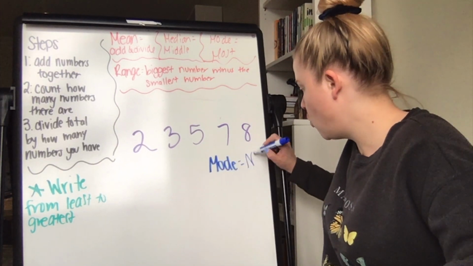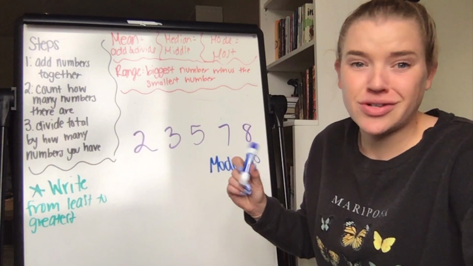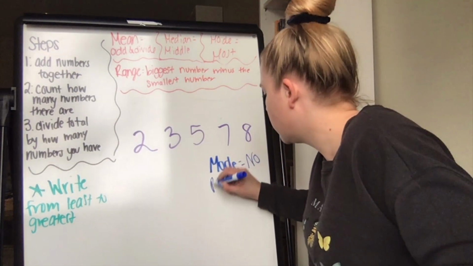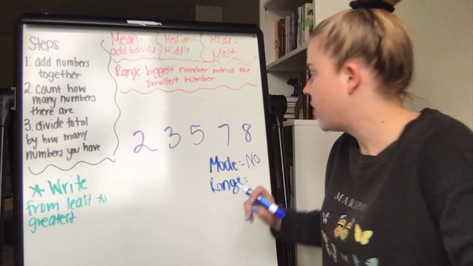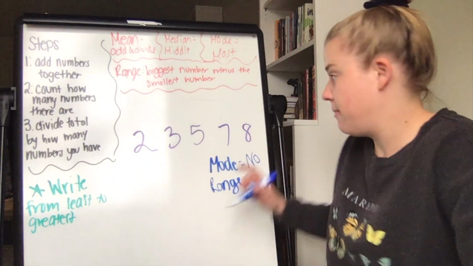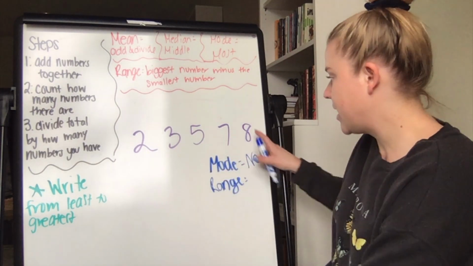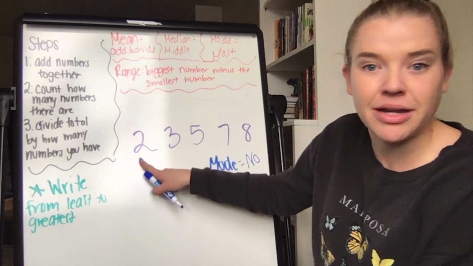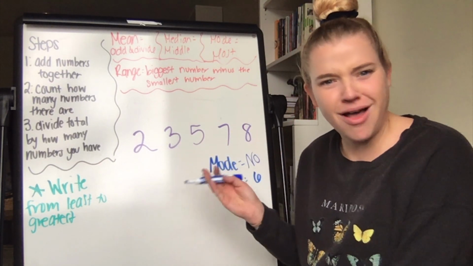So there is no mode. Nope. Done. The other one that I told you guys that I think is really easy is range. Range is the biggest number minus the smallest number. My biggest number is 8, because we put this in order from least to greatest. We made this easy for ourselves. 8 minus our smallest number, which is 2. 8 minus 2 is 6. Look at that. We're already halfway done with our problem.